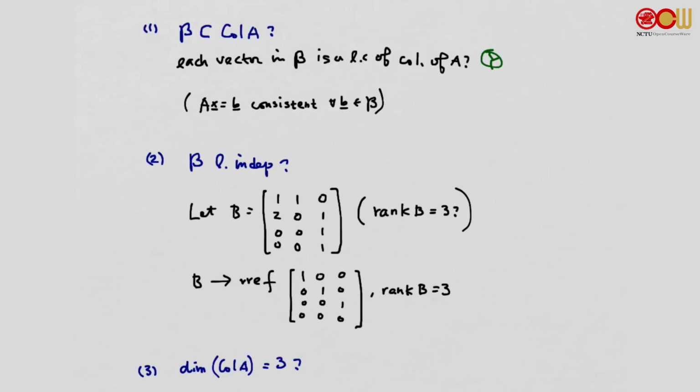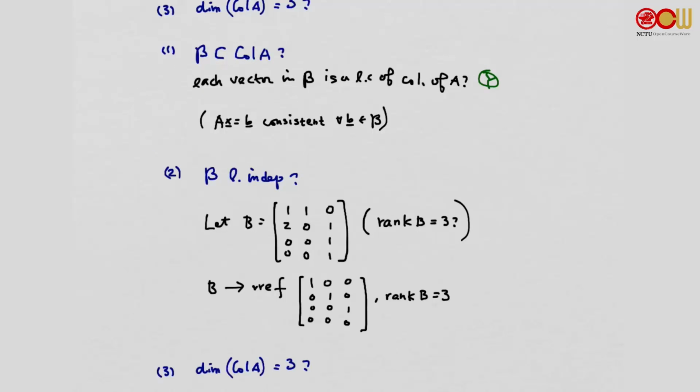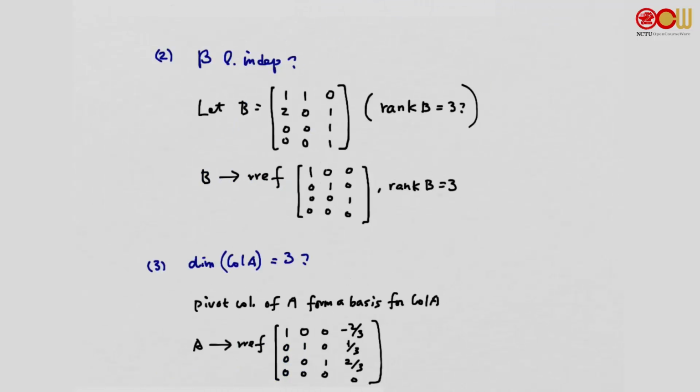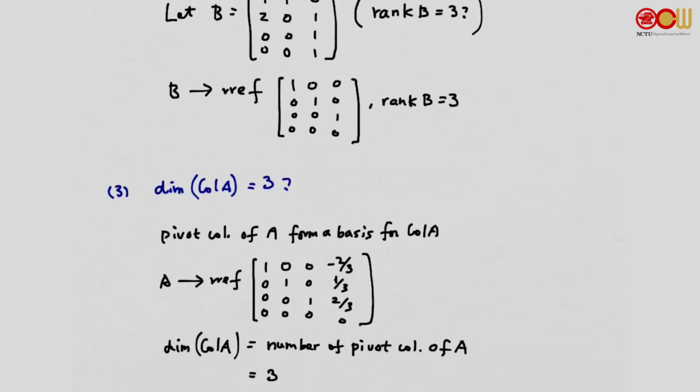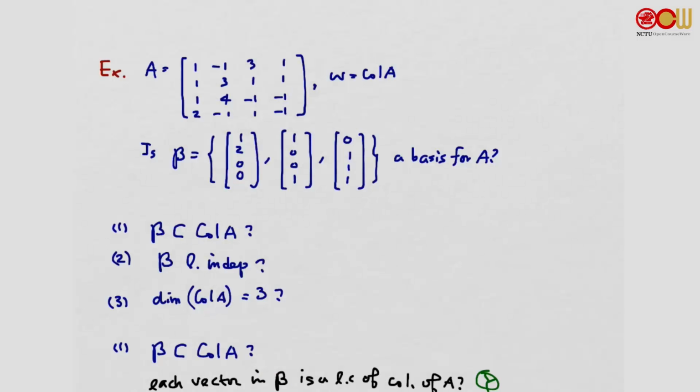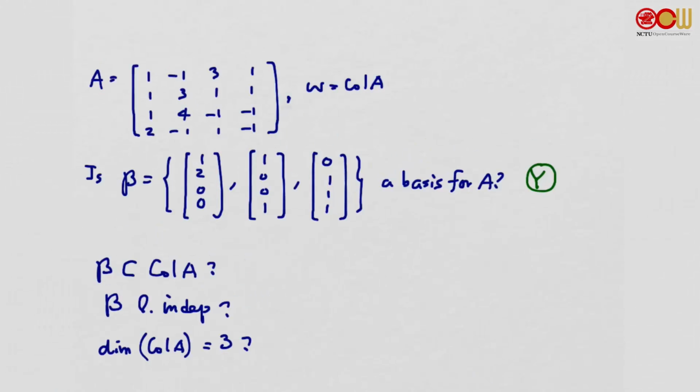Last one, we want to find out if the dimension of the column space of A is equal to 3, the same as the number of vectors in beta. How can we find out the dimension of a particular space? We find a basis, and we count the number of vectors in the basis. How can we find a basis for the column space of A? We know the pivot columns form a basis for the column space of A. So we find the reduced row echelon form, and we find out how many pivot columns there are. There are 1, 2, and 3. There are 3 pivot columns. So the dimension of the column space of A is indeed equal to 3. So there we go. Beta is indeed a basis for the column space of A. This one should be W.